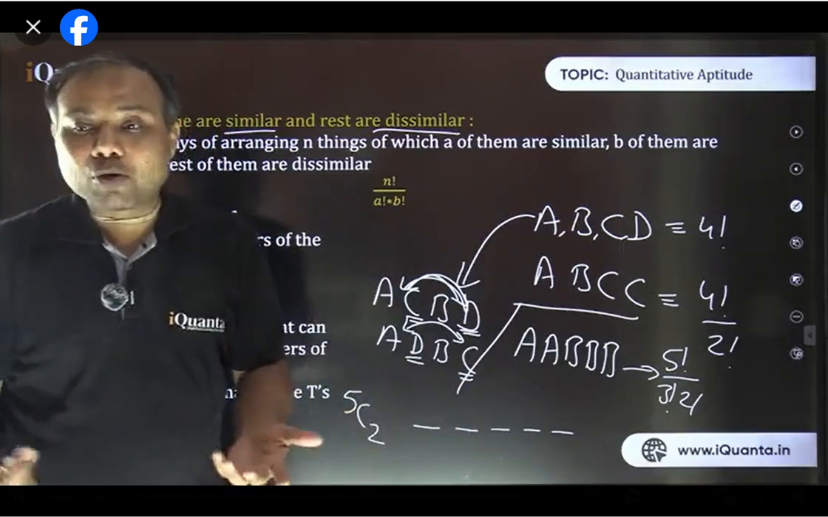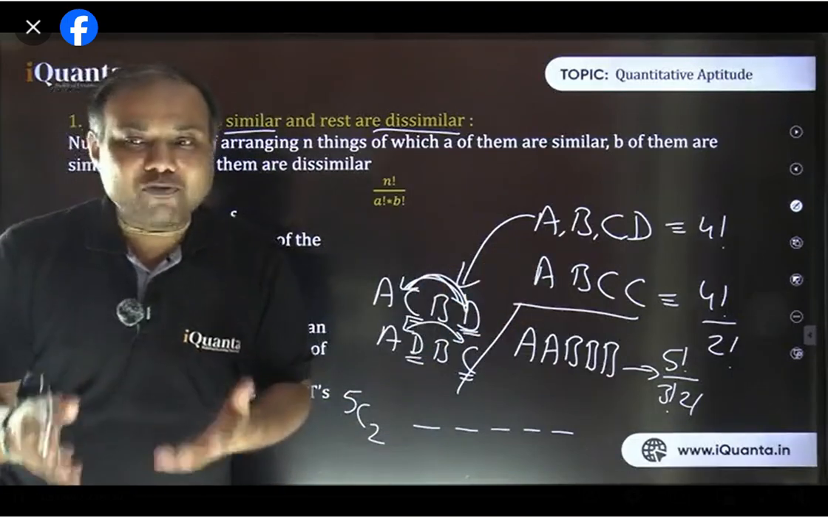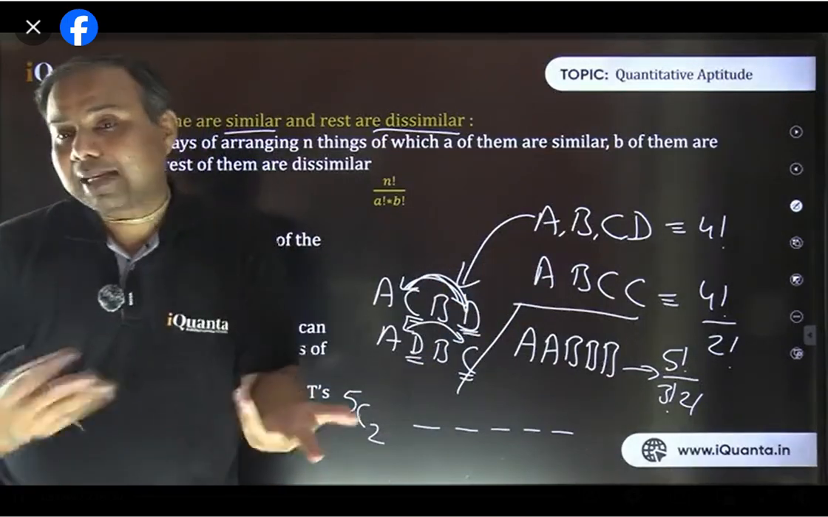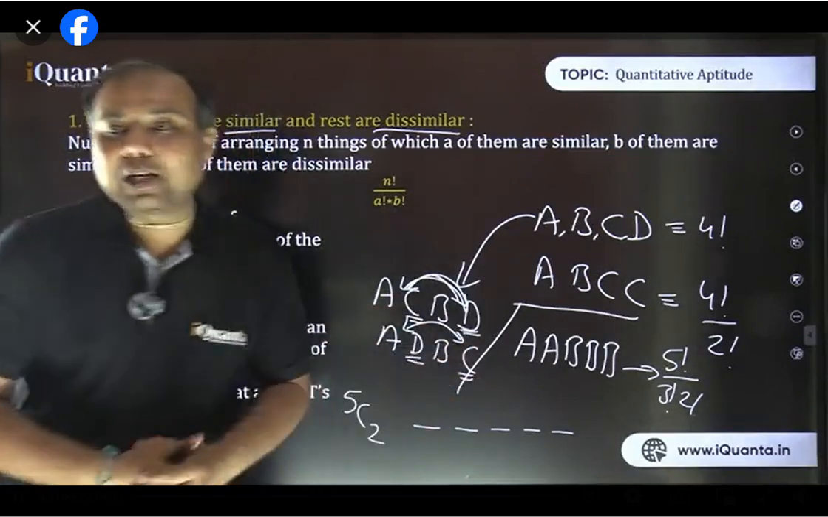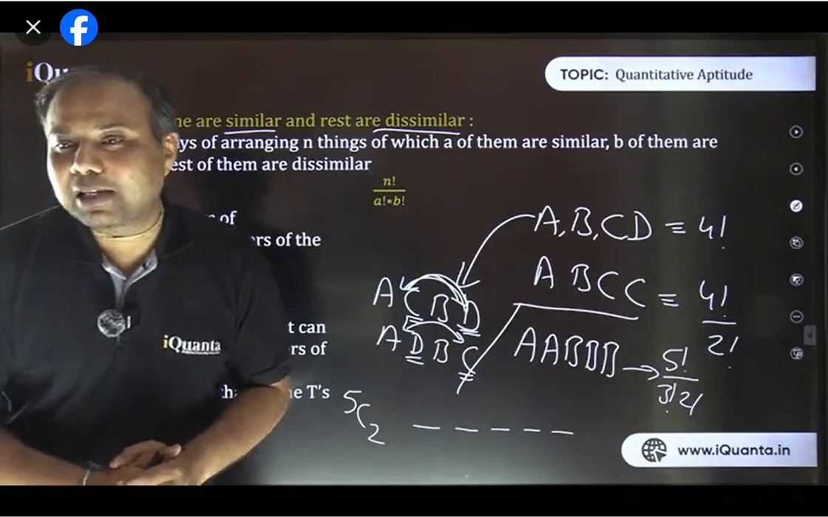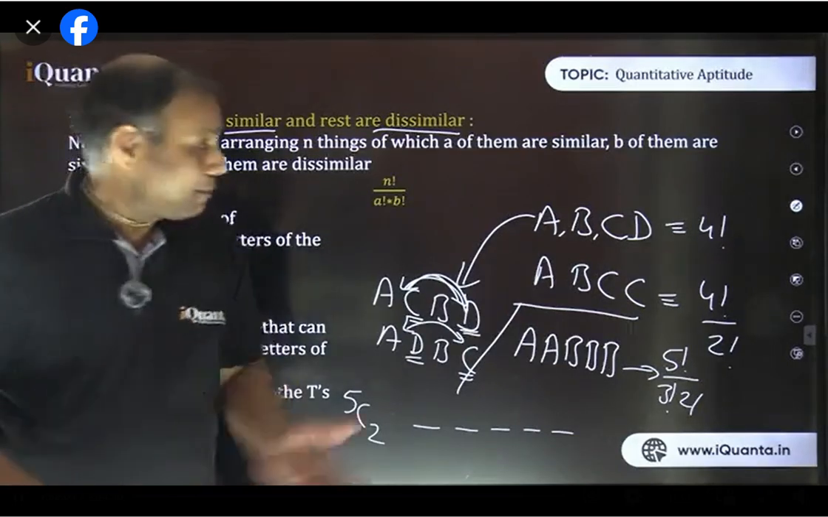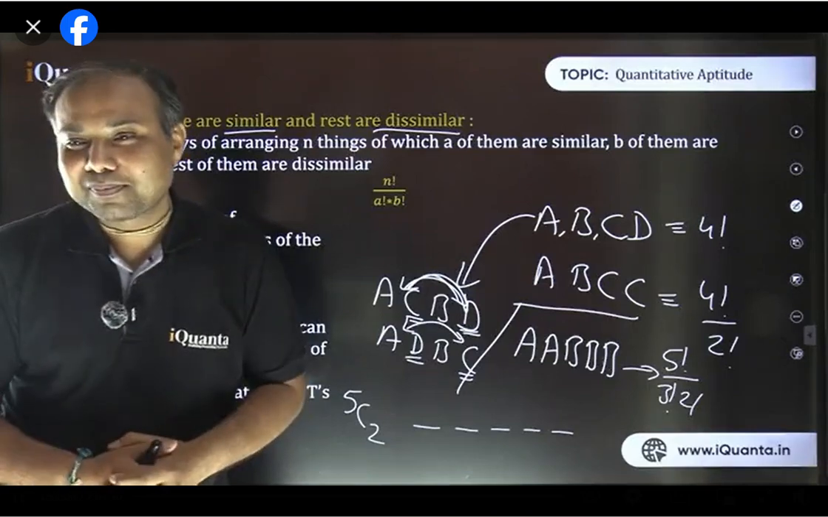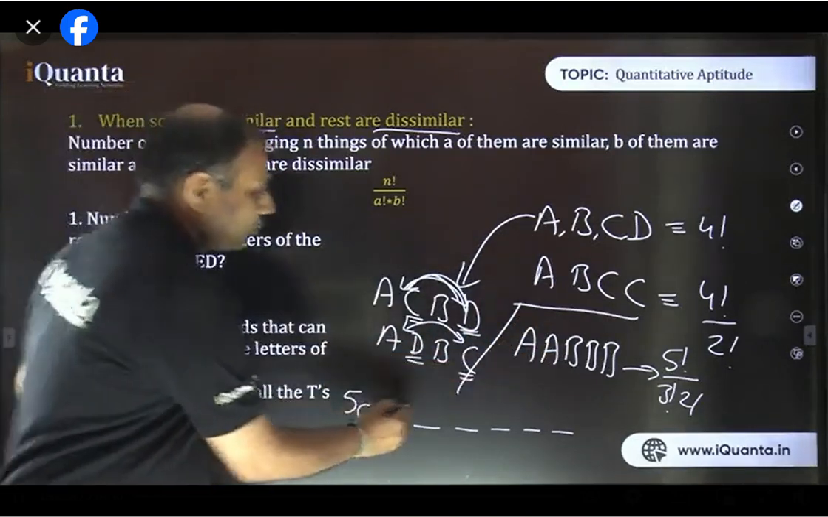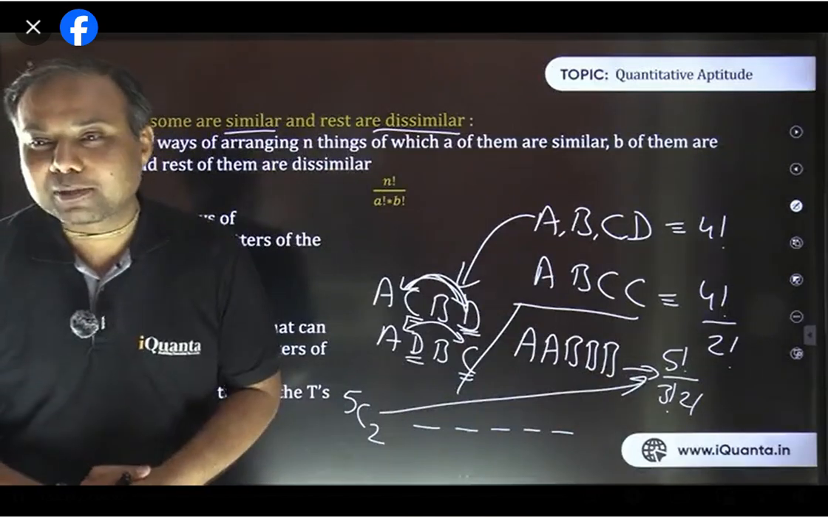And there I need to put 2 A's. Is there any way to arrange them? No, that's one way. They're identical. And what about the remaining 3 places? There we need to fill B only, in again only one way. Fine. So this answer is nothing but 5C2, which is the same as 5 factorial by 3 factorial, 2 factorial. Is it okay?